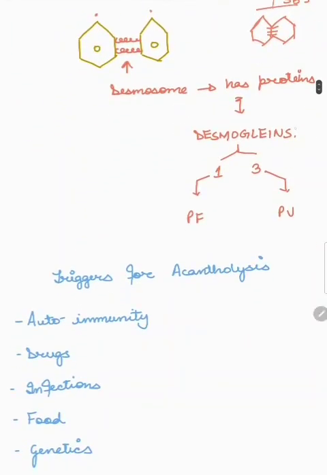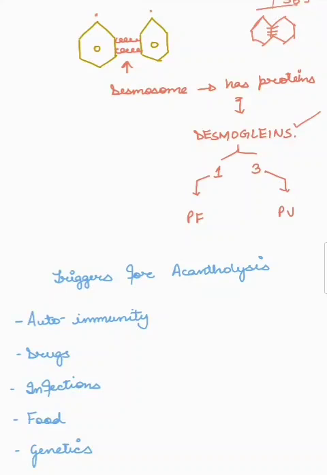So what are these proteins called? These are desmogleins. Desmogleins are the proteins which make up the desmosome. The desmosome holds two keratinocytes together and forms a bond. About desmogleins, desmogleins are of four types. I have mentioned two main desmogleins, desmoglein 1 and desmoglein 3.